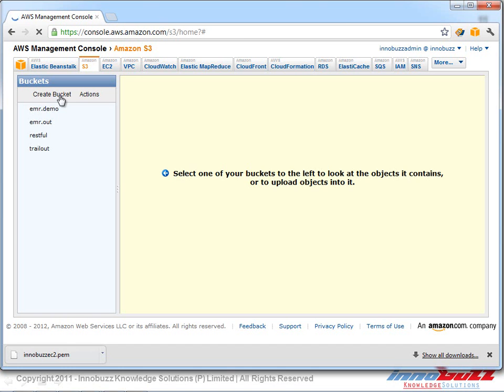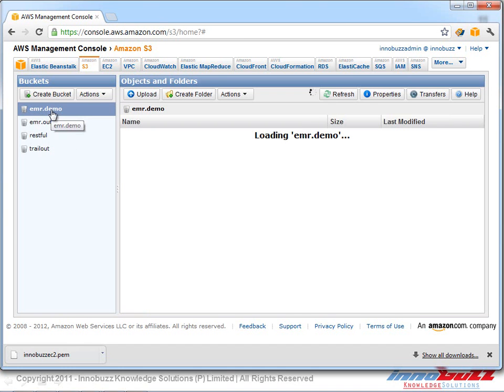I'm going to use the existing bucket which I've created for this, where I've got EMR demo, Elastic MapReduce demo, and I'm going to create samples, and I've got a word count file here, and also a file which is src.txt.